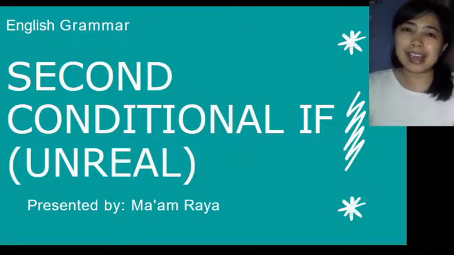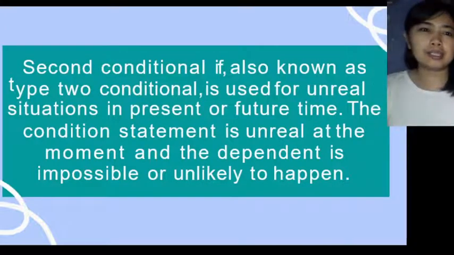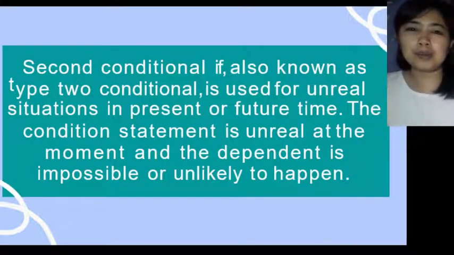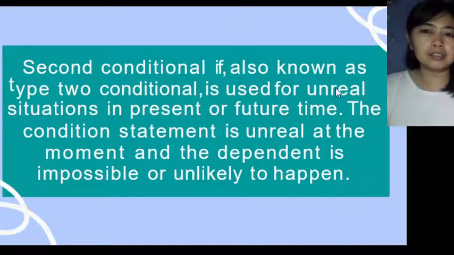We'll find out when to use them in sentences. First, we're going to explain. Hopefully, I'll make sure that you can see the screen clearly. The second conditional, if, is also known as the type 2 conditional. It is used for unreal situations, whether in present or in future time. The condition statement is unreal at the moment, and the dependent is impossible or unlikely to happen.